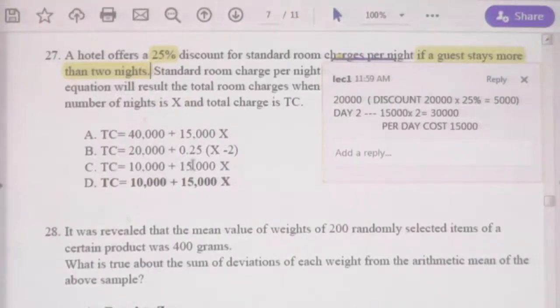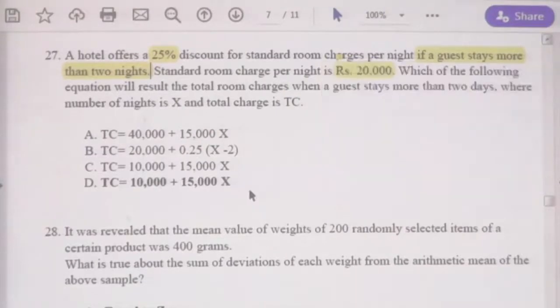In such a case, 15,000 into 3 will be the 45,000. However, we have an additional 10,000. That is the point you need to think. Now, let us read the question again. Take 1 minute and read the question, then you can understand why the examiner introduced the additional 10,000.